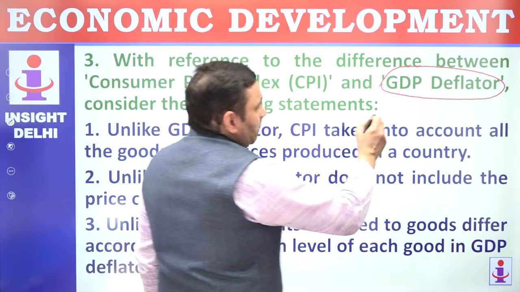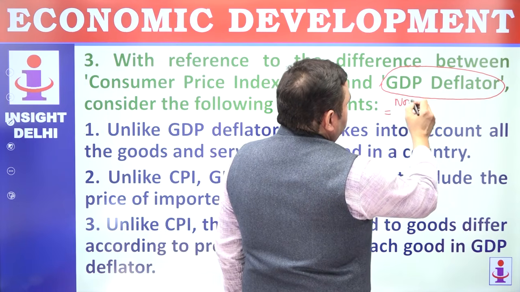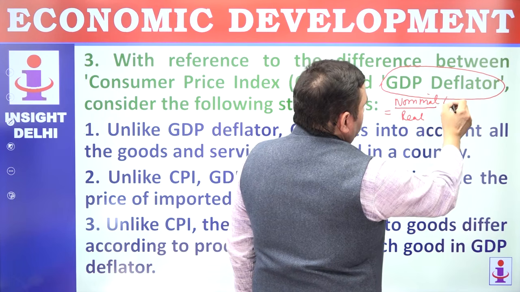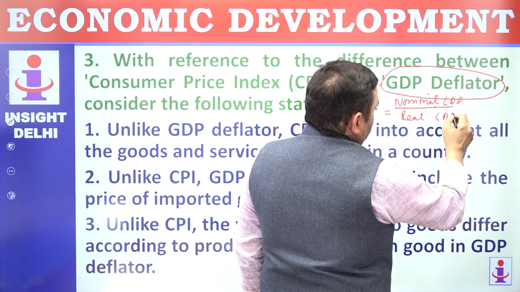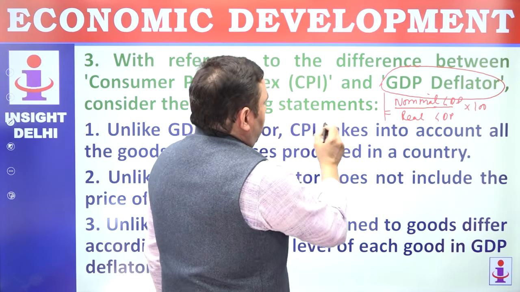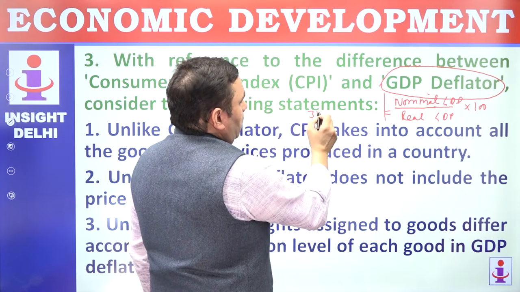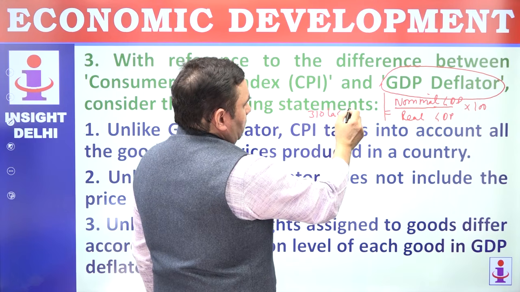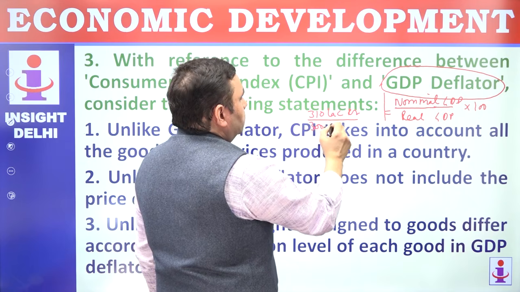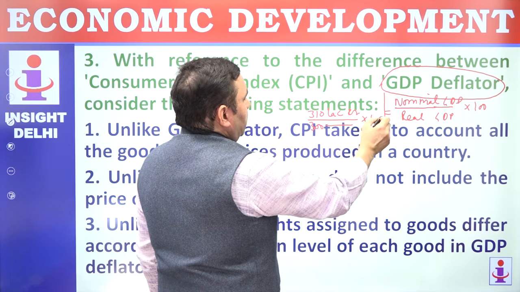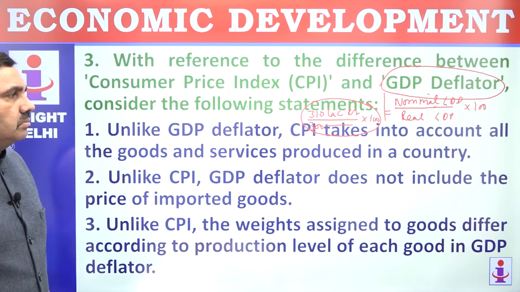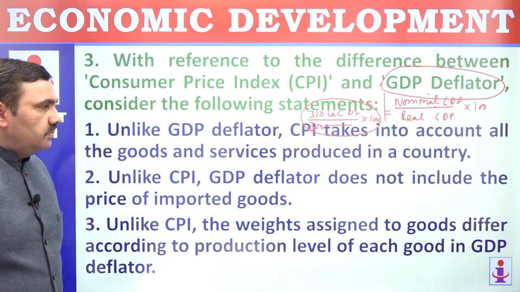GDP deflator is equal to nominal GDP divided by real GDP multiplied by 100. So if your nominal GDP is, let's say, 310 lakh crore, real GDP is, let's say, 300 lakh crore, multiply by 100, how much comes out to be? 3.3 around.